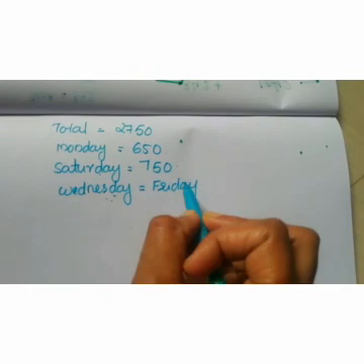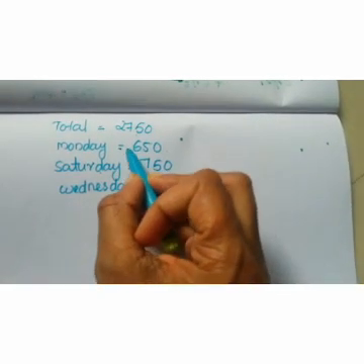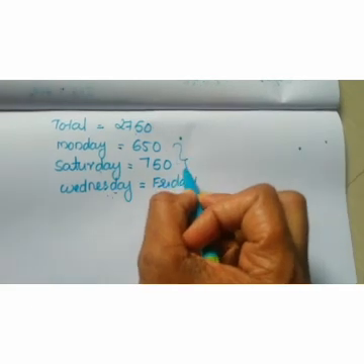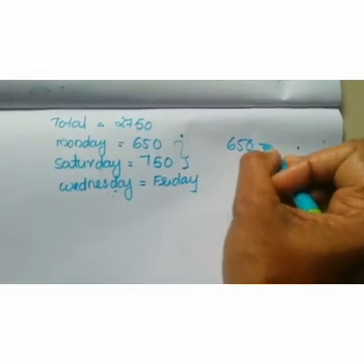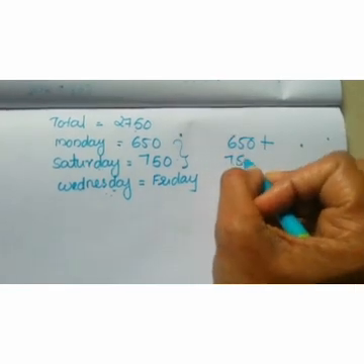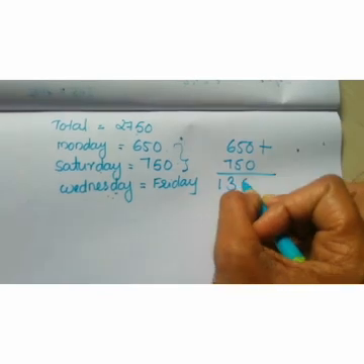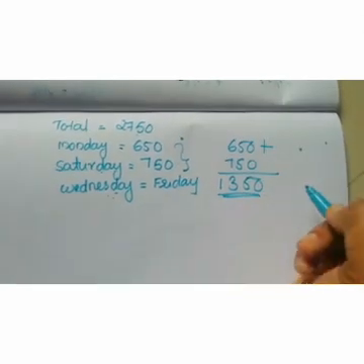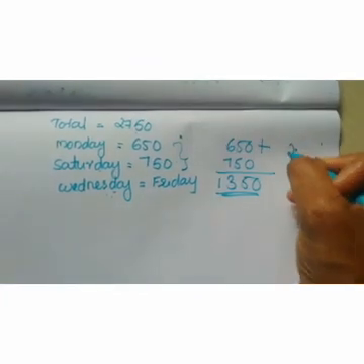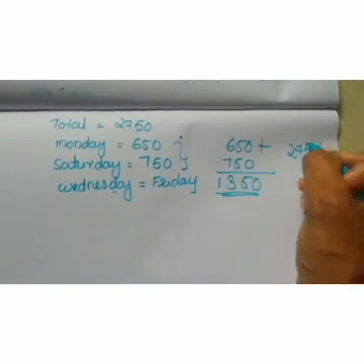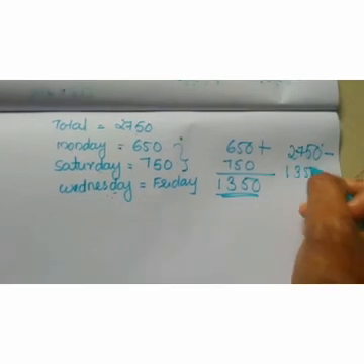In order to find out, we know the total. Then here we want to find out the total he got on Monday and Saturday. That is 650 plus 750. When we add these, we get 1,400. Okay, we know that the total is 2,750. 2,750 minus 1,400.